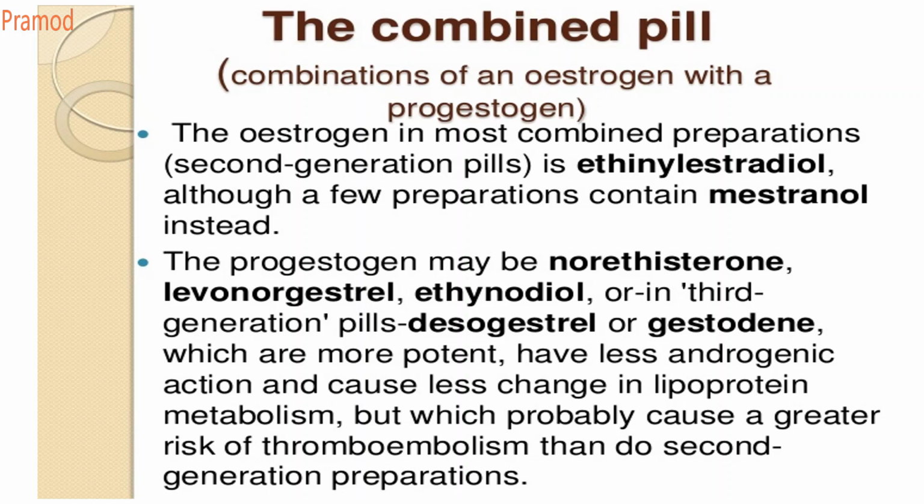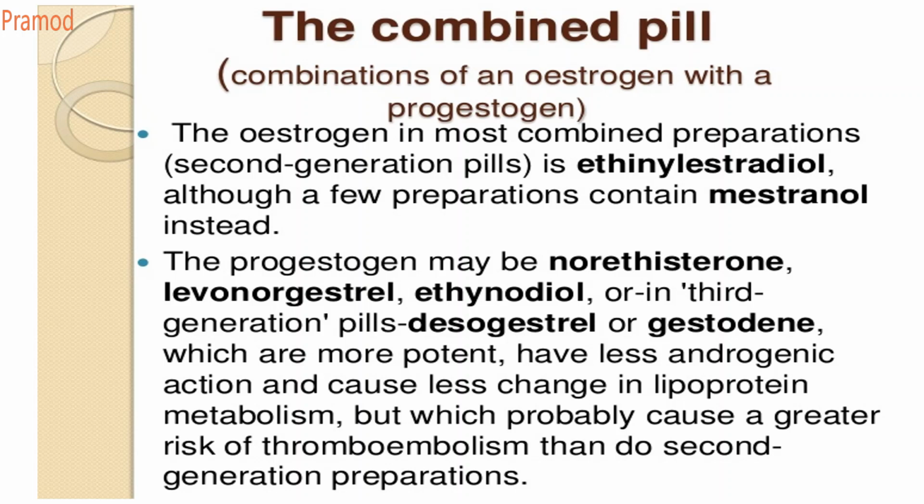The progesterone may be norethisterone. We said norethisterone means it does not have a C-methyl at the 19th position. It has an ethynyl at the 17th position. Levonorgestrel contains an extra methyl at the C18. So these are the second generation, and the third generation contains gestodene and desogestrel, which are more potent and have less androgenic action.